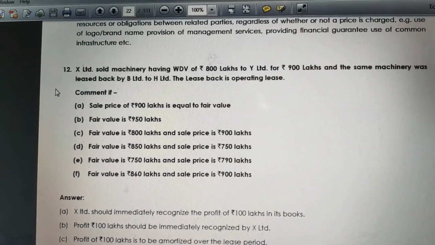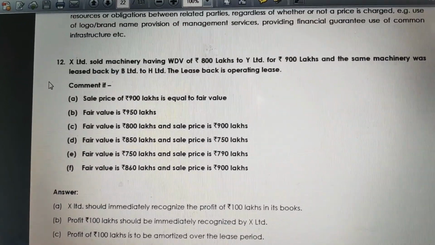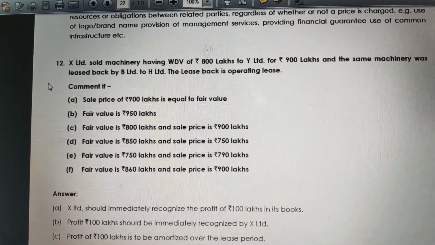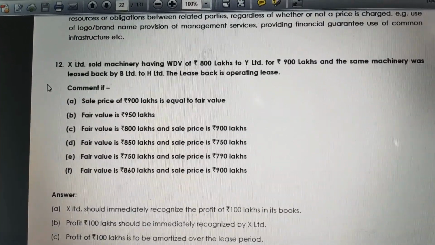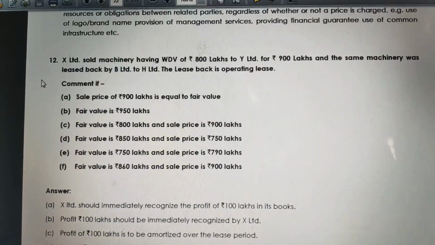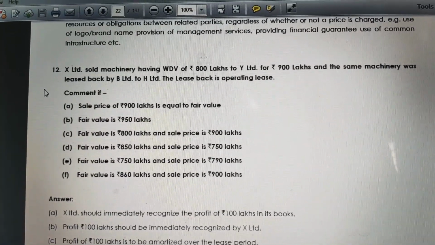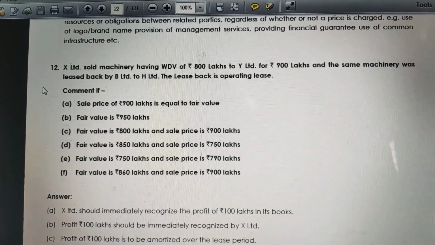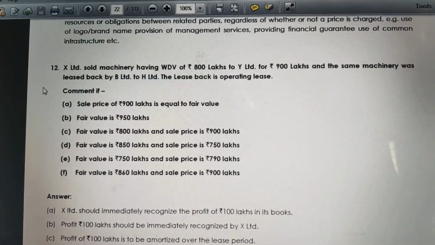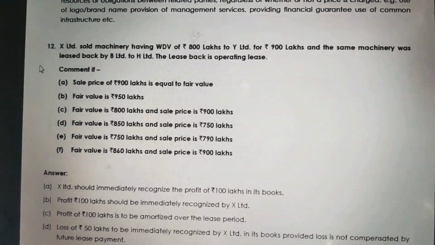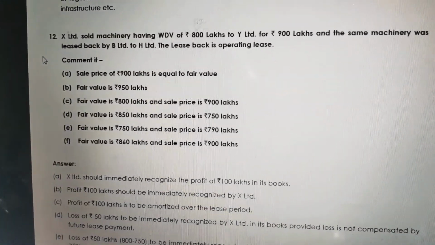The lease back is an operating lease. Friends, this is the lease back option. This is the lease back question in operating lease mode. So we need to be precise about the concept. Please have a clear understanding of the concept, thereby we can apply the same concept in all the cases. Even if there are 10 or 20 options, you need to know the concept and thereby you can apply it. You will know the appropriate treatment. I will explain the concept, thereby you can solve all the other options, friends.